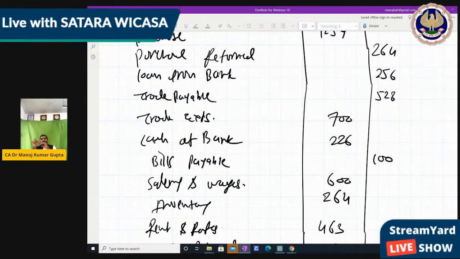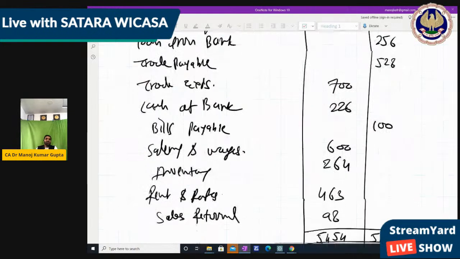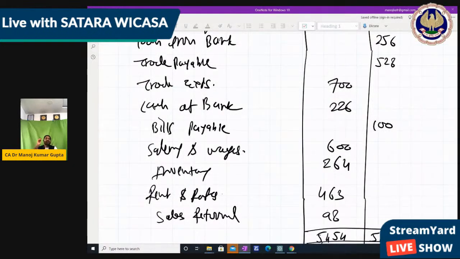Here we checked directly against the question: the amount mentioned was 463, but we had written 263. So accordingly we can rectify it if we had transferred the difference to suspense account. After a certain period, when the auditor comes, they can rectify that error using the rectification of error chapter, which is separate. We'll discuss it after final account.